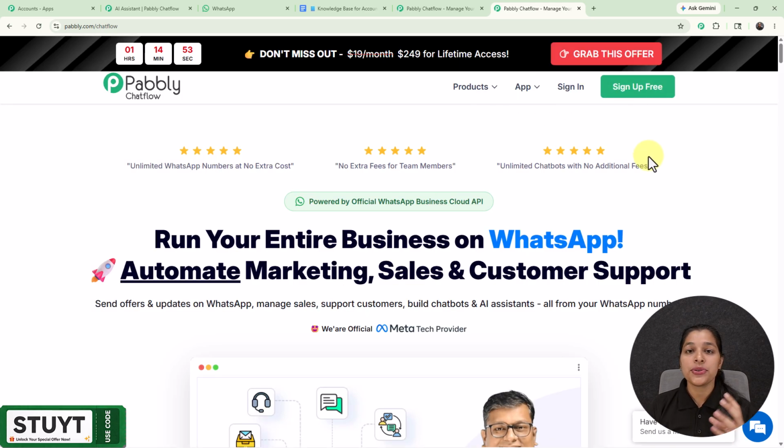So if you are a new user or logging into the Pabbly Chatflow account for the first time, then you can just click over this sign up free. And if you sign up for a free account over the Pabbly Chatflow, you get 100 free credits every month. Means you are getting a chance for testing this AI assistant freely inside Pabbly Chatflow. But if you are an existing user like me, then you can just click over this sign in.